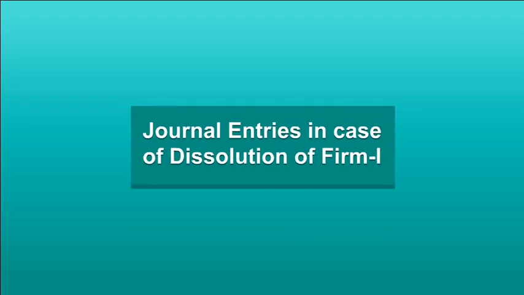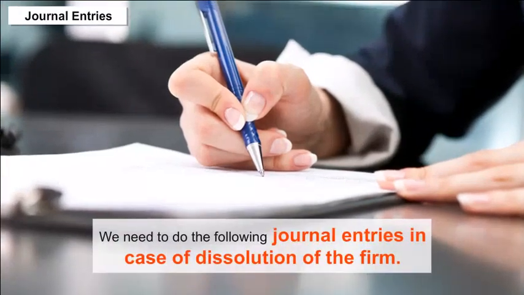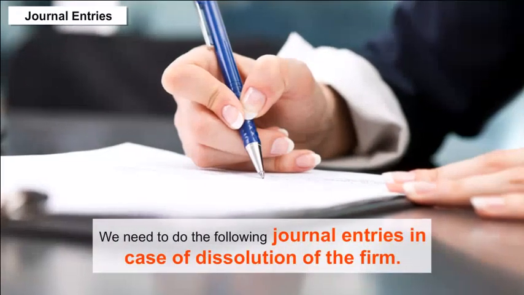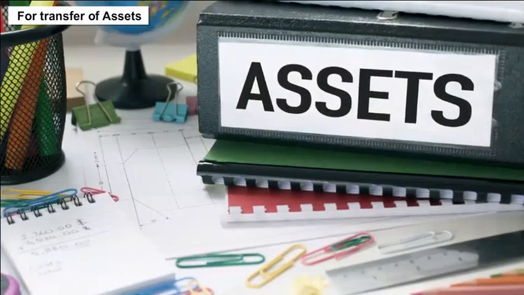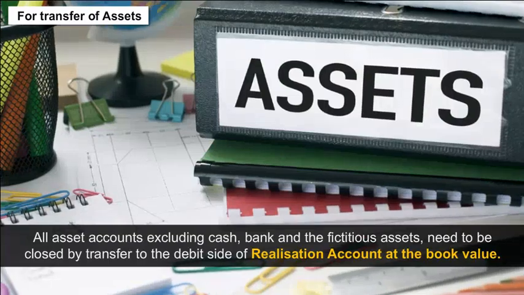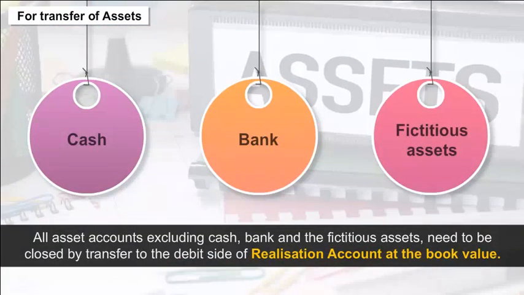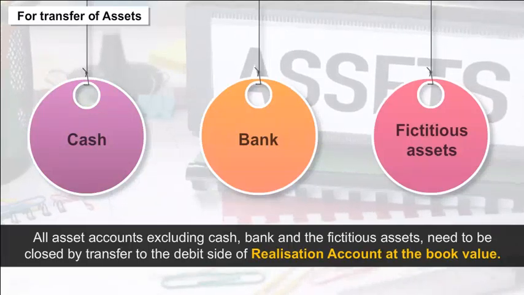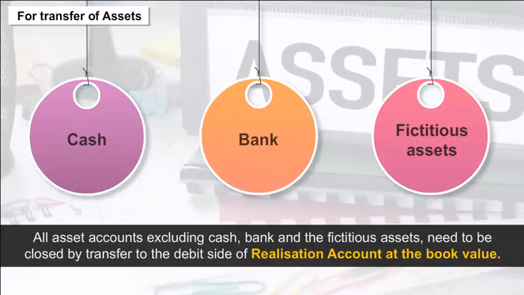Journal entries in case of dissolution of firm 1. Journal entries. We need to make the following journal entries in case of dissolution of the firm. For transfer of assets, all asset accounts excluding cash, bank and the fictitious assets need to be closed by transfer to the debit side of the realization account at the book value.